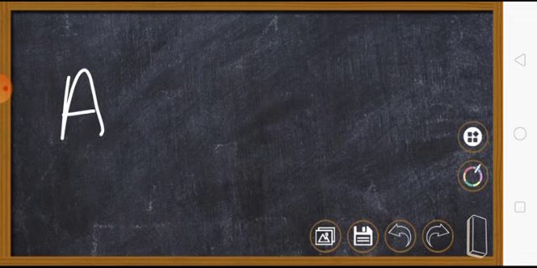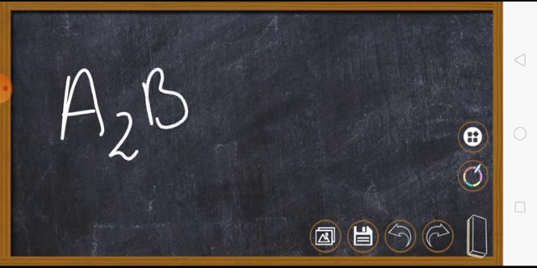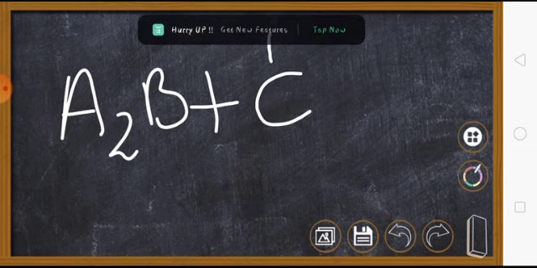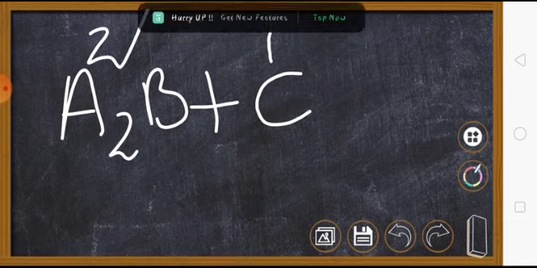The special feature of these types of compounds is that they always combine with an element which has a valency of one. Let's suppose there is a compound A2B with a valency of 2, which has to combine with C, which has a valency of 1.